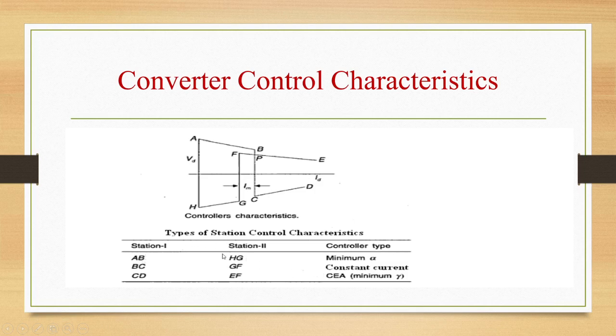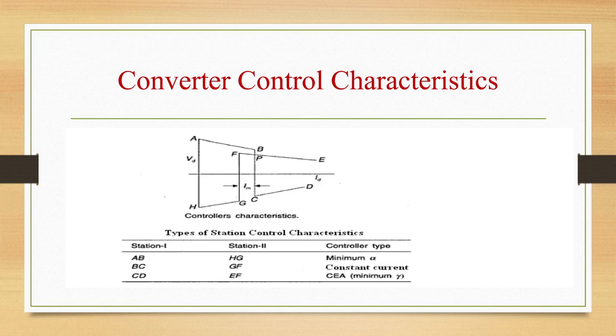AB for station 1, HG for station 2, controller type is minimum alpha. Station 1 BC, station 2 GF, controller type is constant current. Station 1 CD, station 2 EF, controller type CEA, minimum gamma. Intersection of two characteristics at point A determines the mode of operation. Station 1 operating as rectifier with constant current control and station 2 operating at constant extinction angle.